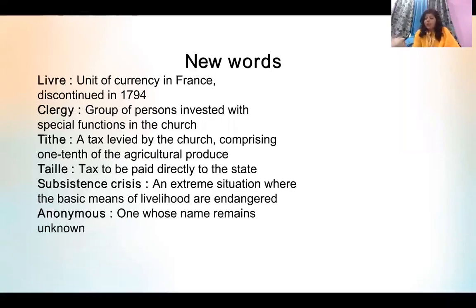Sometimes they have to render services to the lord, for example by working in the field, working in the houses, or maybe serving in the army or on the public roads. So this is the first social cause which I have discussed with you, the inequality which existed in the society of France. I hope this is clear till here.